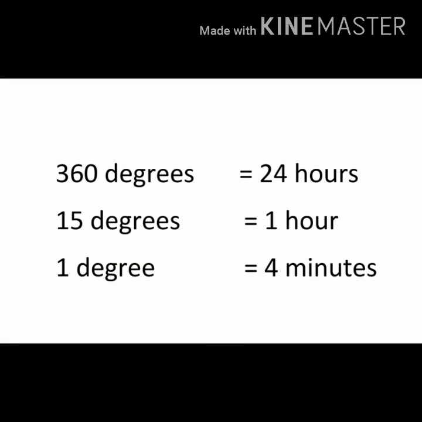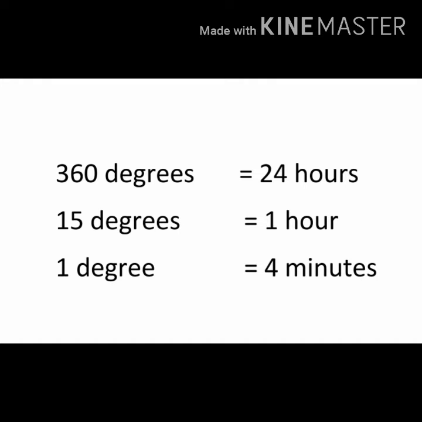सो नाउ हाउ वी विल फाइंड आउट द रेट ऑफ डिफरेंस. The Earth rotates 360 degrees in about 24 hours, which means 15 degrees in 1 hour and 1 degree in 4 minutes. Got it? You all should know this.